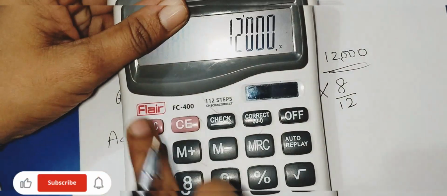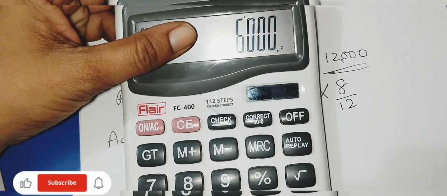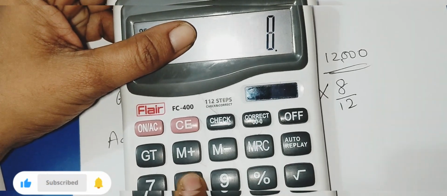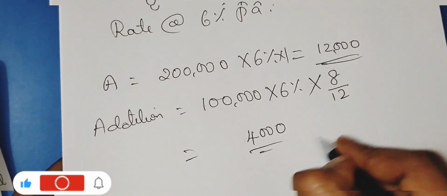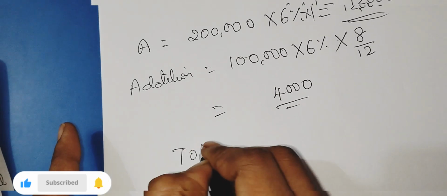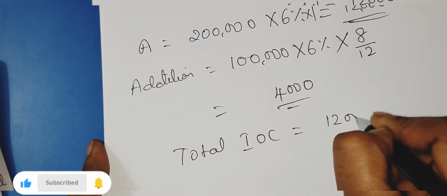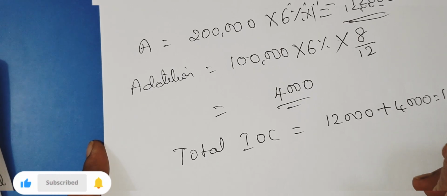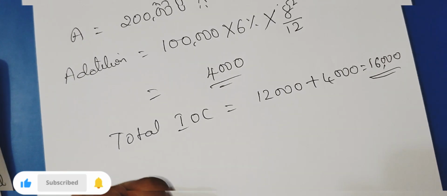Now on 1 lakh, 6% is for the year. We need for 8 months, into 8 divided by 12. How much did it come to? 4,000. Now what is the total interest? Total interest on capital is 12 plus 4, that is 16.